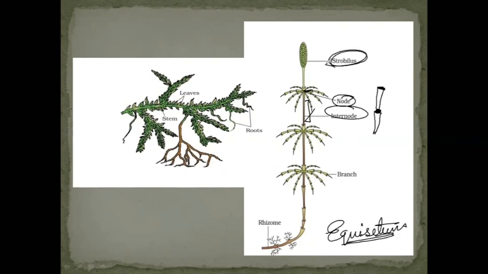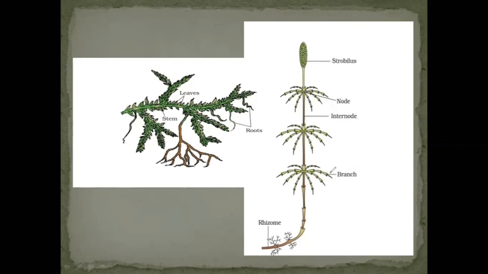Strobilus is there, that is cone formation is there at the top. And here they have the branches also. Now this labeling is important. These are not the leaves, these are the branches. Clear? And now they have the underground stem. If you remember, I told you about the rhizomes. These are the underground stems present inside the land or soil, and these are the rhizomes, which are the stems, not the roots. Remember, these rhizomes are the underground stems.